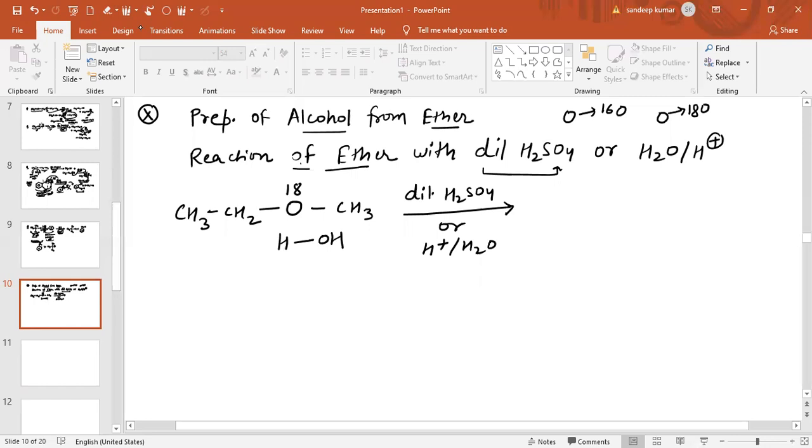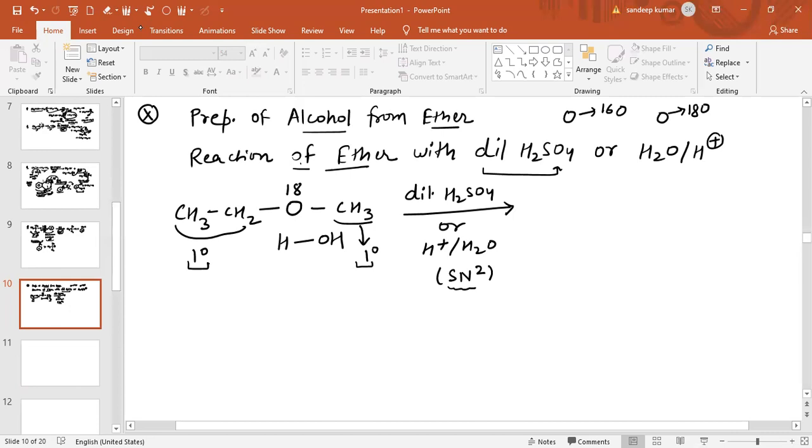So you can easily identify what happens, because this part is basically 1 degree, and also this part is basically 1 degree. Now if both alkyl groups are 1 degree, then the mechanism followed by the reaction will definitely be SN2 reaction.